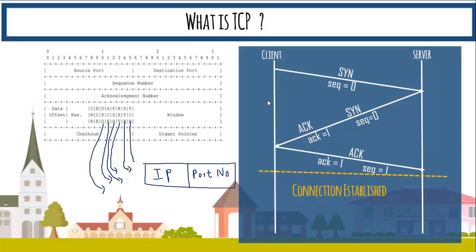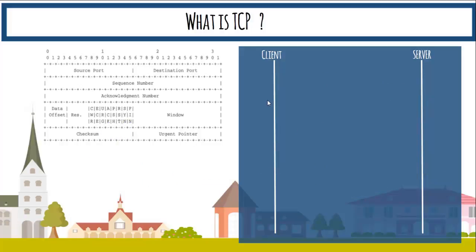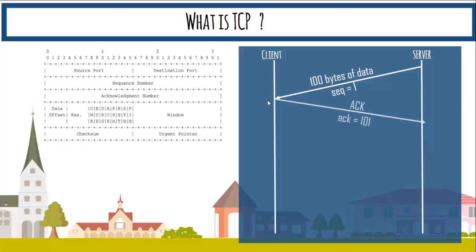And once the connection is established, the server is ready to send the data. It sends 100 bytes with sequence number equal to 1, and the client responds with an acknowledgement number of 101, just because the server had sent 100 bytes. 100 plus 1 is equal to 101.